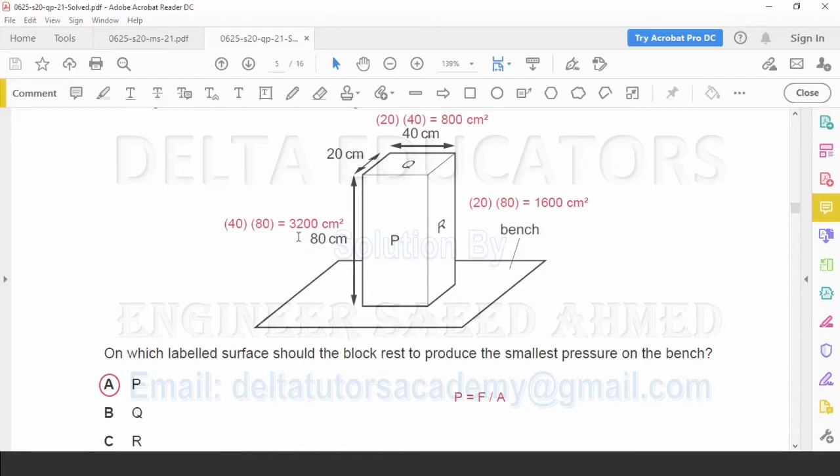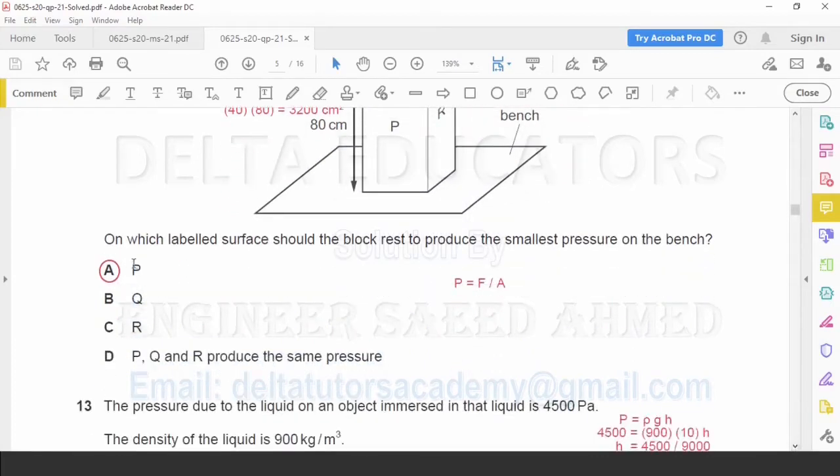Since area is greatest in P, definitely the pressure exerted will be less when it rests on the face P. So when the block rests on face P, the pressure will be minimum because here the area is maximum. P is given in option A, so the correct option is A.